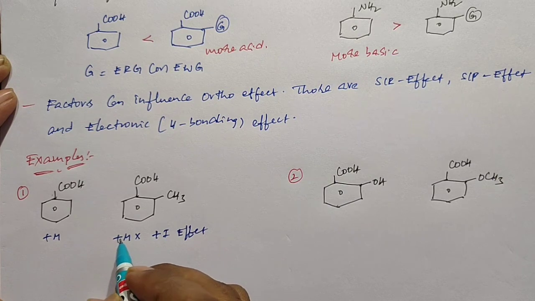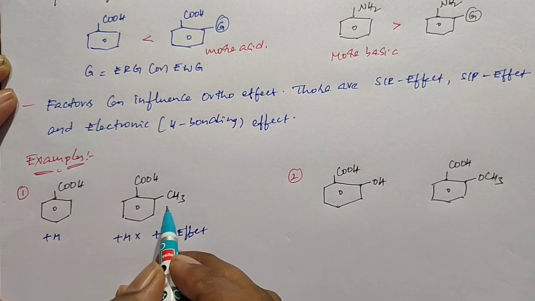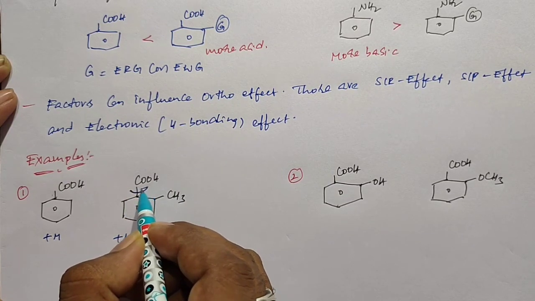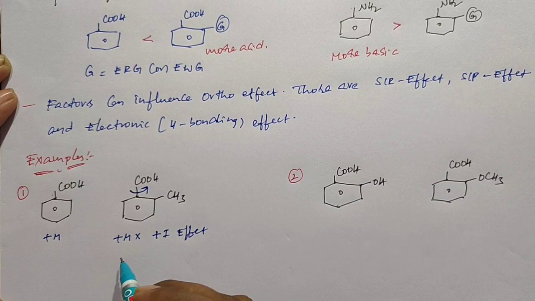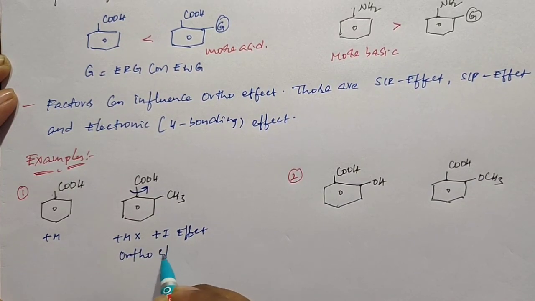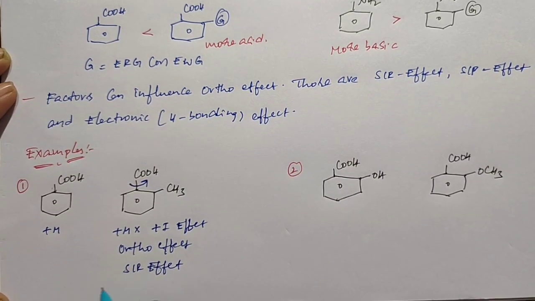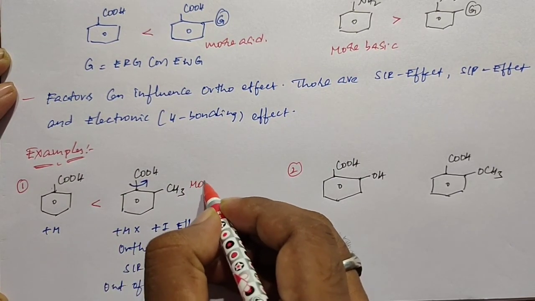So why can it not show the plus M effect at ortho position? Due to the presence of the methyl group at ortho position, the COOH group is pushed out of the plane due to steric hindrance. So here ortho effect is present, meaning SIR effect is present. Due to SIR effect, the carboxyl group passes out of the plane. So due to the presence of ortho effect, the second structure is more acidic than the first structure.